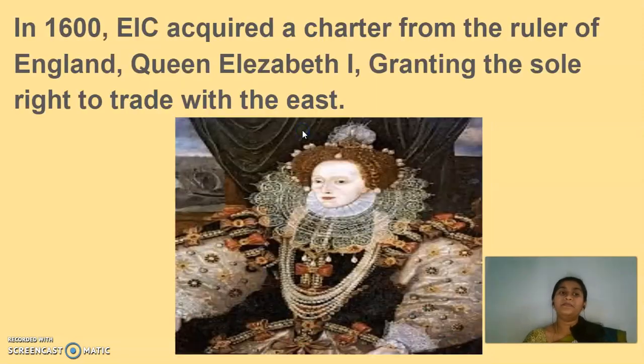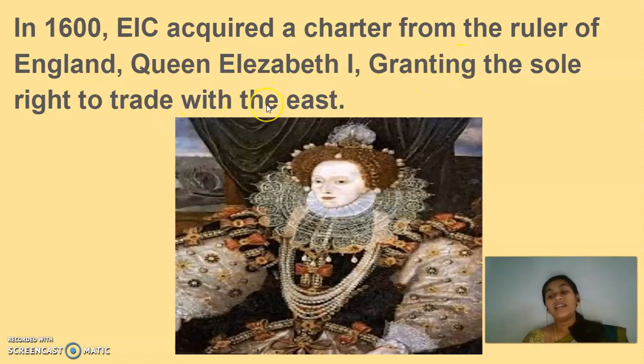See here. In 1600, the East India Company acquired a charter from the ruler of England, Queen Elizabeth I, granting the sole right to trade with the East. So here they are telling that they got permission to trade with the East in the year 1600 from Queen Elizabeth I. But she granted the sole right.